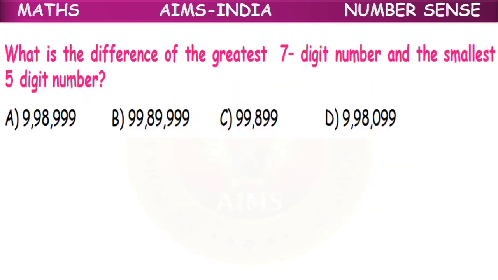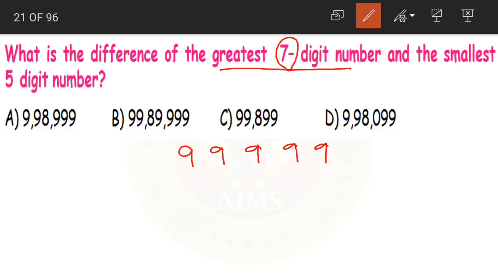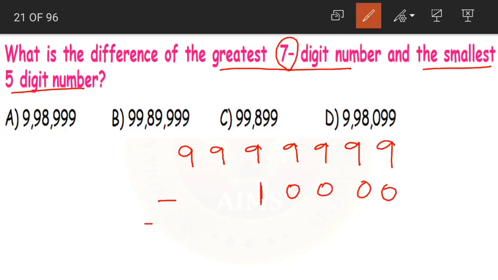Next, what is the difference of the greatest 7-digit number and the smallest 5-digit number? Again, what is the greatest 7-digit number? 7 nines. 1 2 3 4 5 6 7. Yes, 7 nines. And then what will be our smallest 5-digit number? First we'll write 1 and then the remaining 4 places we'll fill it with zeros.